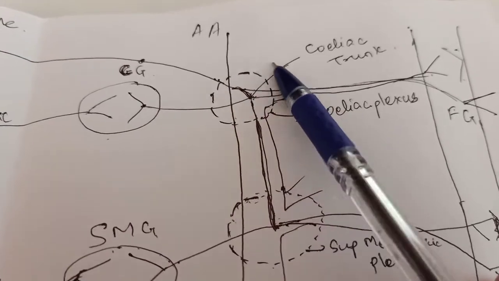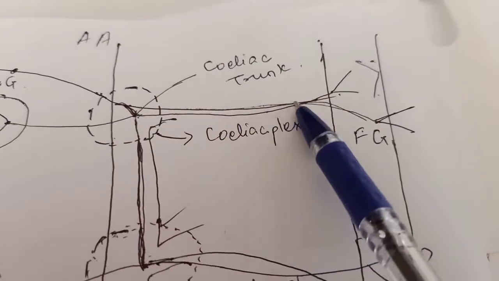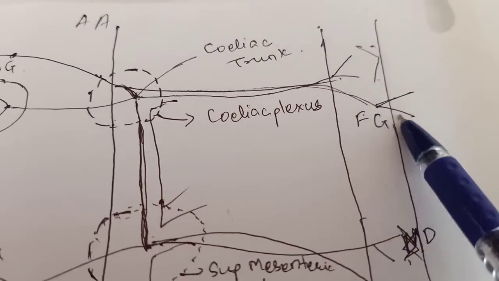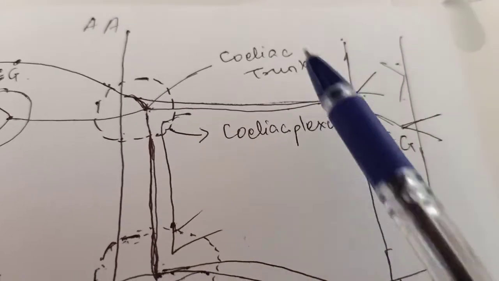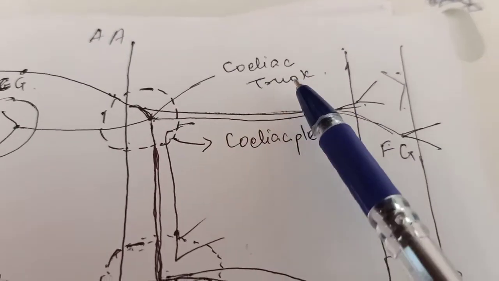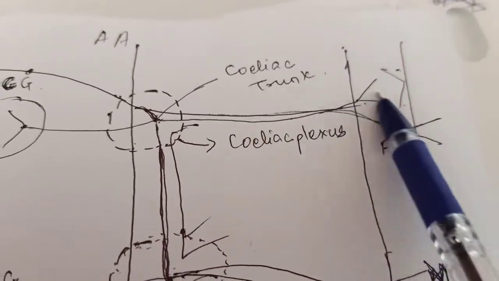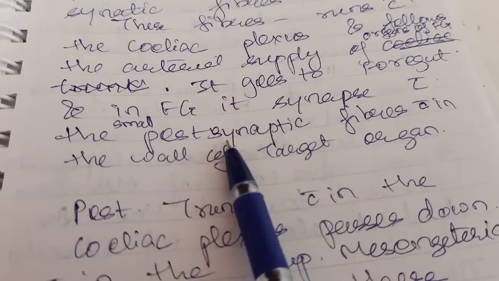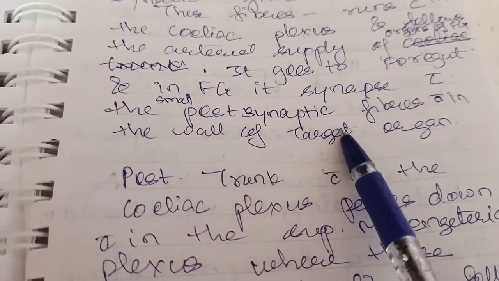It will go to the celiac trunk, it forms the celiac plexus, and from this the fibers will arise, and these fibers will supply the organs of the foregut. If you remember, I have mentioned in the topic of abdominal aorta, the celiac trunk is supplying the organs of the foregut. So this nerve supply is also to the organs of the foregut. Now it goes to the foregut and it will synapse with the postsynaptic fibers surrounding the organs